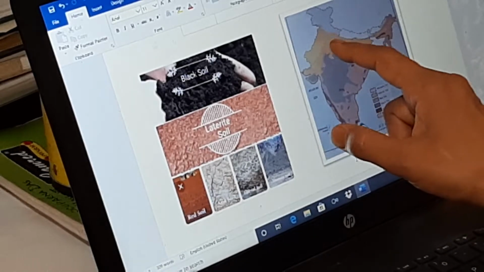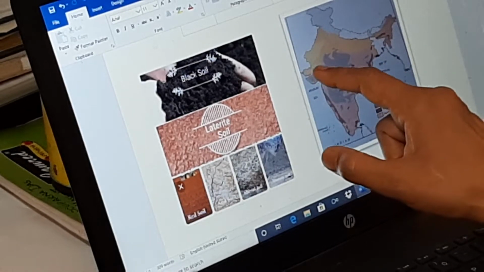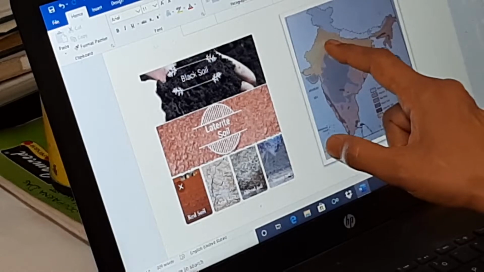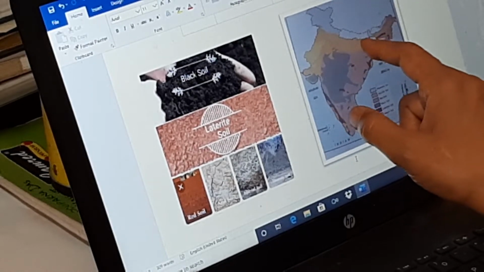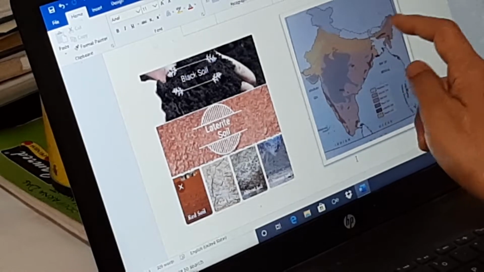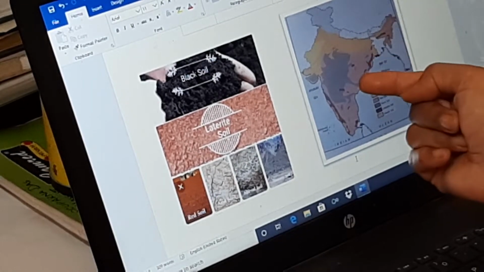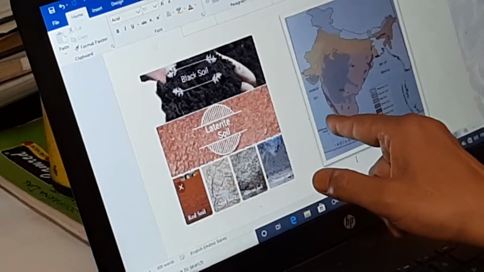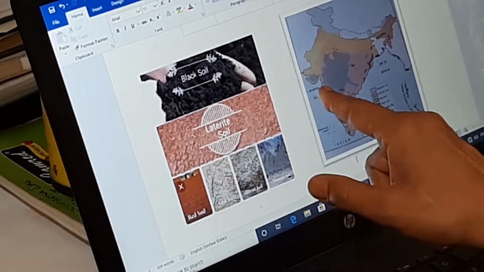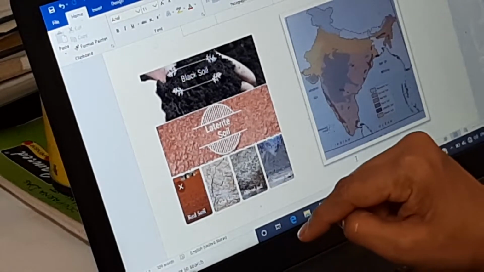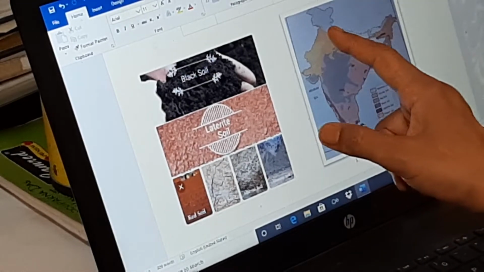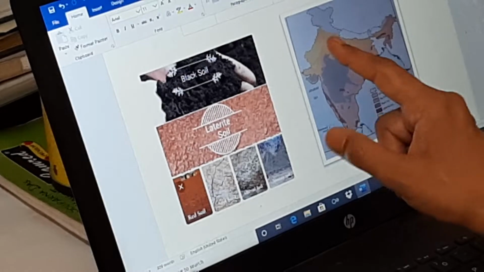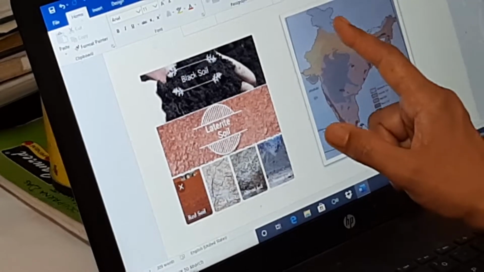See this yellow tinge of parts of Gujarat, narrow corridors of Rajasthan, Punjab, Haryana, Uttar Pradesh, Bihar, parts of West Bengal, Assam and the eastern coastal plains and a bit of the western coastal plain where the alluvial soil is there. And the last, mountain soil. This is the entire northern fringe of our country.